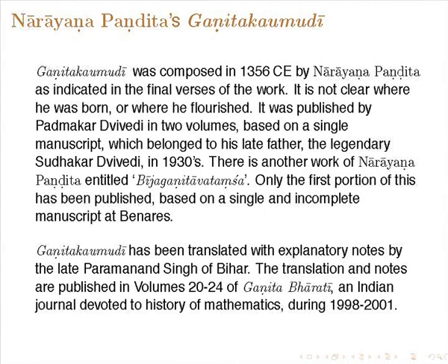Ganita Kaumudi has been translated by one Paramananda Singh, with explanatory notes. It was published in these volumes of Ganita Bharati. It is a journal of Indian mathematics and history of mathematics. It could include mostly Indian, but also history of mathematics in other cultures. It is completely devoted to that history, and he published this between 1998 and 2001. So, it is a very big work.